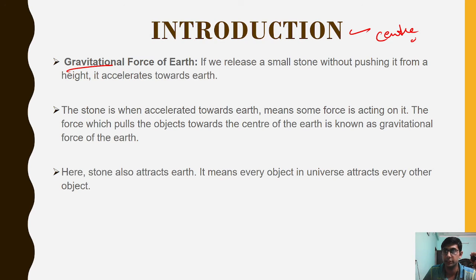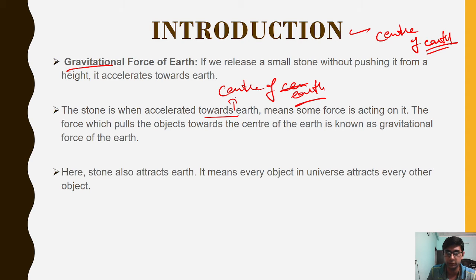This is the key thing: center of the earth. Okay, so when the stone is accelerated toward the earth, it is toward the center of the earth. This gravitational force is acting toward the center of the earth. It means some force is acting on it, that is why it is falling down, and who is applying this force? Earth, a body which has a huge mass.